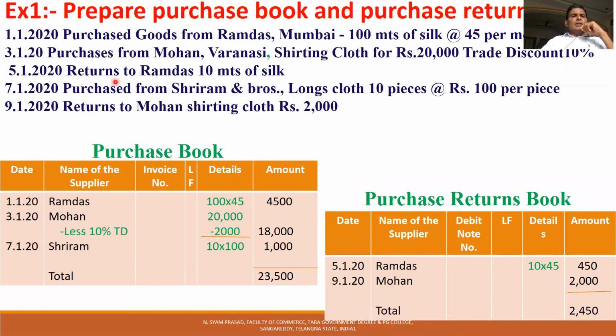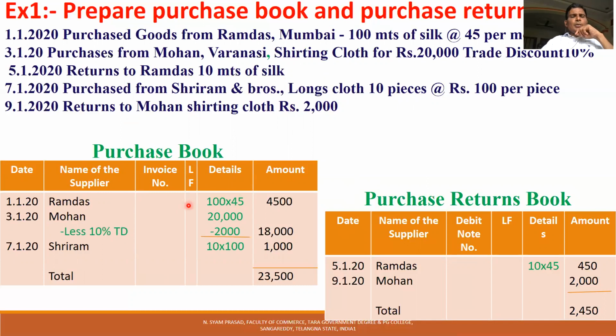On 5th January, returns to Ramdas 10 meters of silk. On 7th January, purchased from Sri Ram and Brothers long cloth, 10 pieces at the rate of 100 per piece. And on 9th January, returns to Mohan shirting cloth worth 2000. So, I have to prepare the purchase book and purchase returns book.